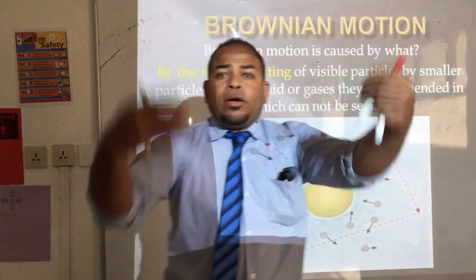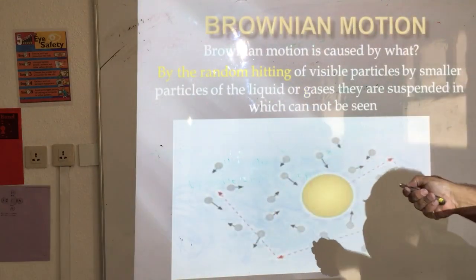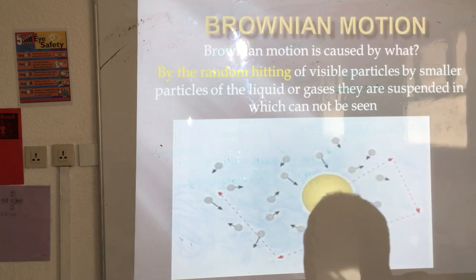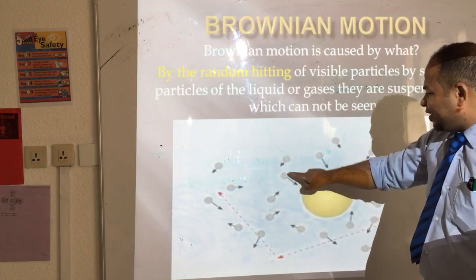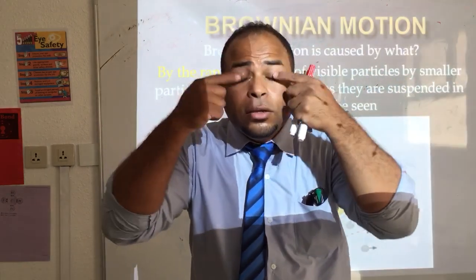There is random hitting between particles, of visible particles by smaller particles. You cannot see these particles by your eye.